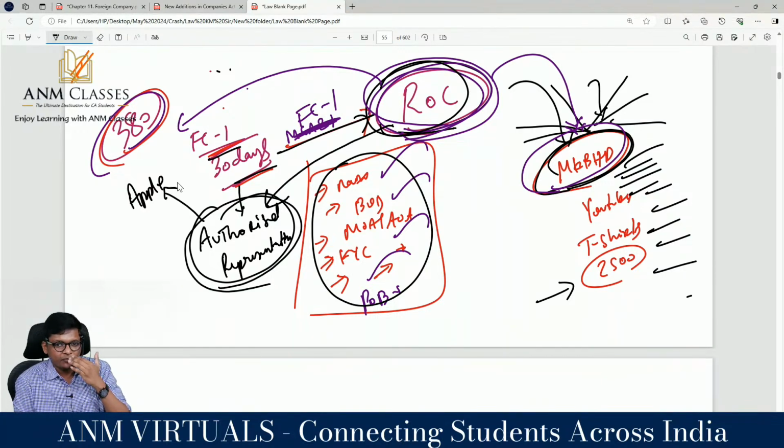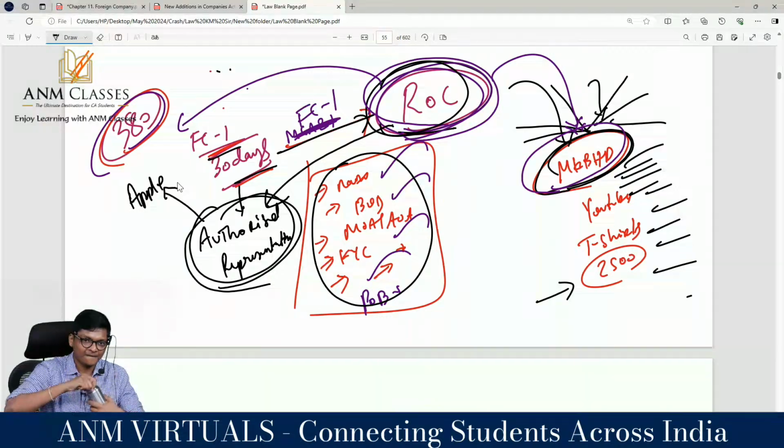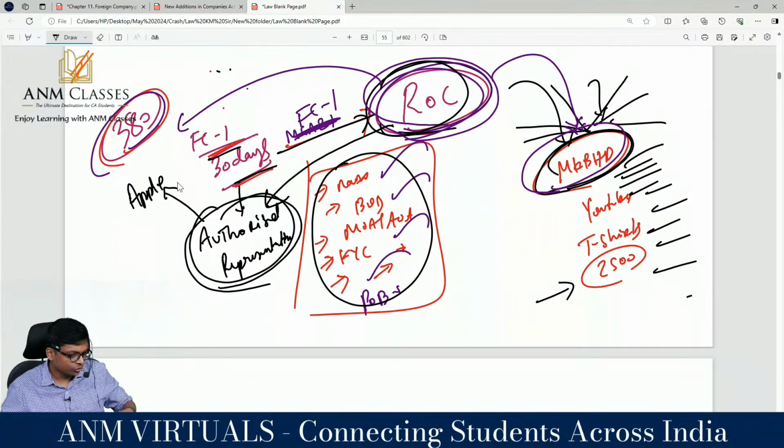Can you give me an example for this? General example, not Act related. Any example? If ROC? No, Starbucks is an Indian company itself. Give me a non-subject example. Yeah, a general Contract Act example I'm getting.